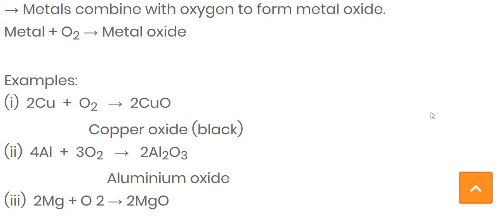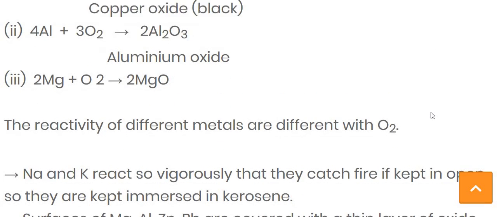For balancing the equation, at the reactant side the oxygen is 2, while at the product side the oxygen is 3. So first of all we balance the oxygen. For balancing the oxygen, we write 3 in front of the reactant side and 2 in front of the product side. While balancing the oxygen, the aluminium becomes 4, so we have to write 4 in front of the aluminium at the reactant side. Now the next example of a metal reacting with oxygen is magnesium.